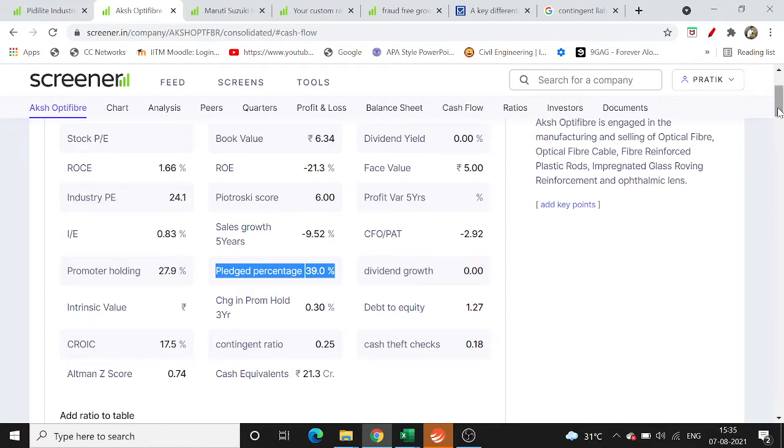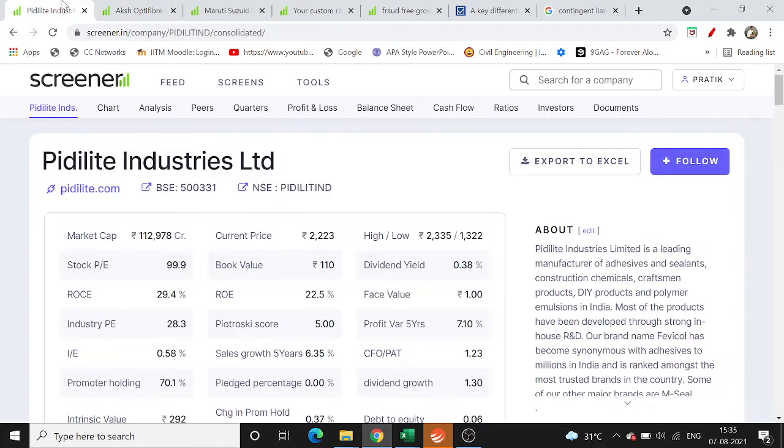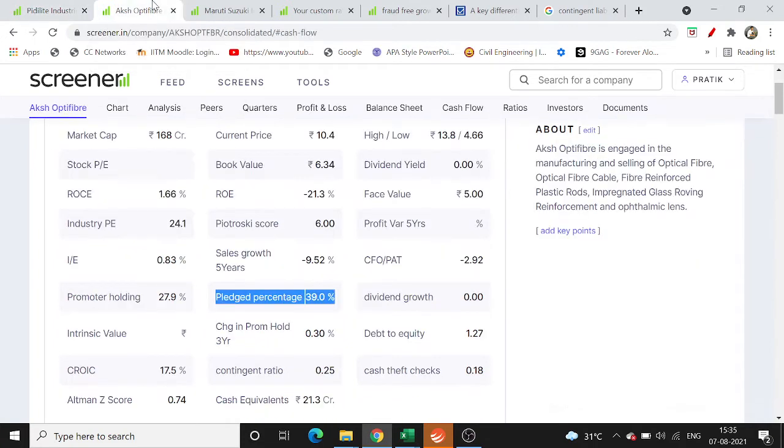In case of Aksh Optifiber, you can see a very high pledge percentage, and in Pidilite Industries, the pledge percentage is zero. This is another very important factor to quickly screen through stocks. It helps us very much, and it is another parameter which helps us identify if there is anything wrong with the company. So two parameters we have identified so far: CFO by PAT and pledge percentage.